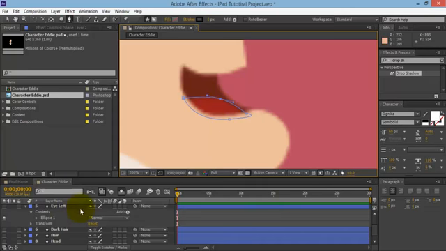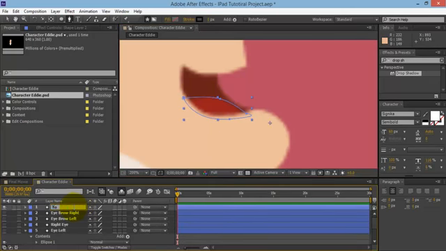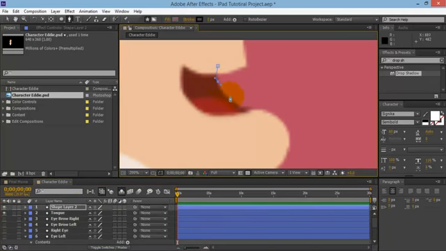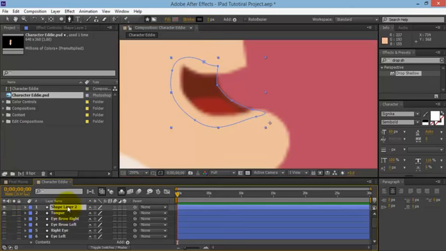Okay, there's the tongue, so let's rename this one tongue. And the darker part of the mouth, so let's click and create that. Whoops. Okay, cool. So let's say mouth.